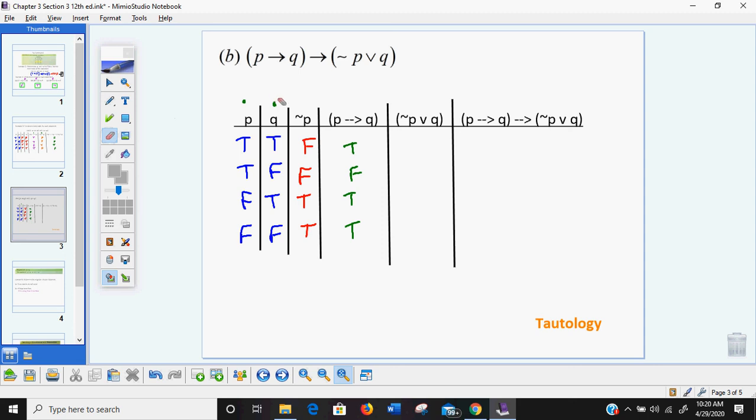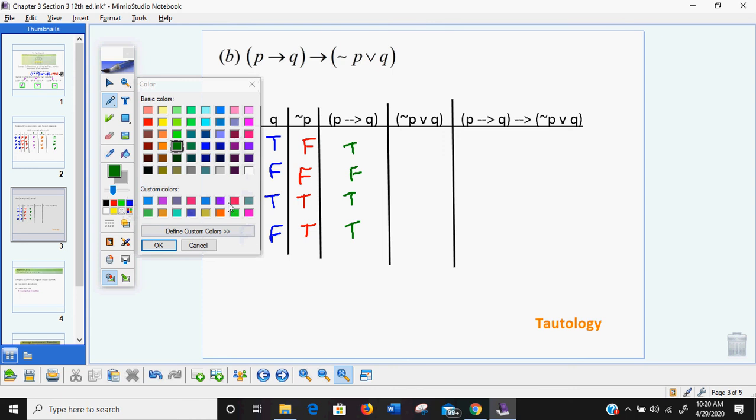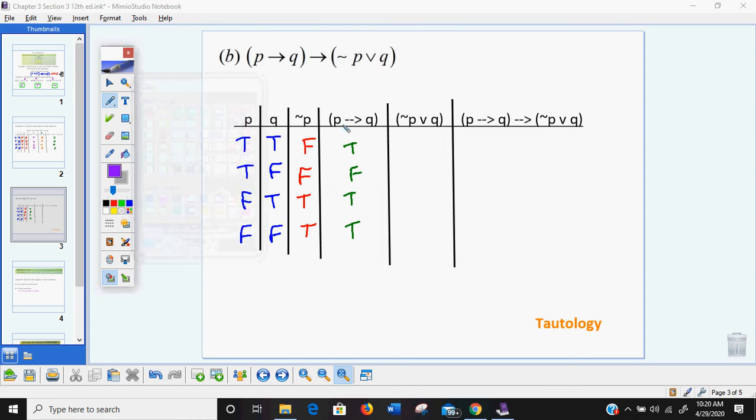Let me erase that, and then let's deal with the next parenthesis. So this one says not P. Okay, so I'm doing the red column. Or Q, I'm doing these two. Order doesn't matter because it's or. It's not an if-then. So if one or the other is true, it's true. So the first row, I've got a true, it's true. Second row, I have no trues, so it's false. Third row, I've got a true, it's true. Fourth row, I've got a true, it's true. One or the other is true, the answer is true.